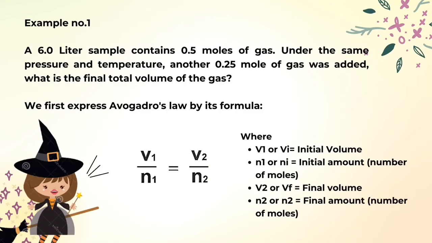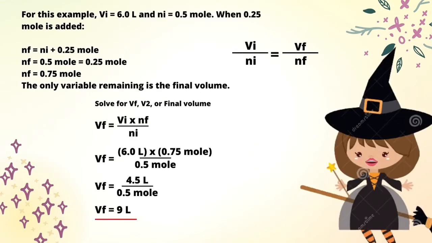A 6-liter sample contains 0.5 moles of gas. Under the same pressure and temperature, another 0.25 moles of gas was added. What is the final total volume of the gas? For this example, our initial volume is 6 liters, and the initial amount is 0.5 moles. So here is how to solve. To get the final amount, we simply add the initial amount to 0.25 mole. And as you can see, the only variable remaining is the final volume. To get the final volume, we simply divide the product of initial volume and final amount by initial amount. Thus, we get the answer, which is 9 liters.